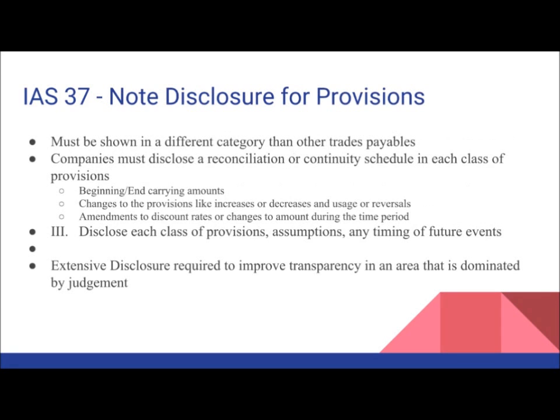For IAS 37, extensive disclosure about provisions is required to improve transparency in an area that's completely dominated by judgment. For example, number one, the provisions must be shown in a different category than other trade payables in order not to confuse people who are looking at the statements. As well, companies must disclose a reconciliation or a contingency schedule for each class of provisions.